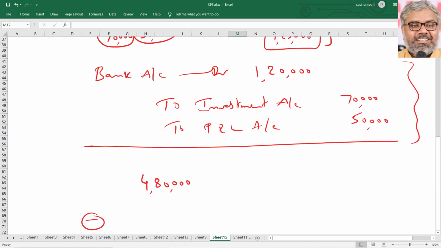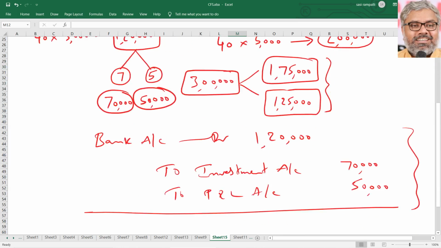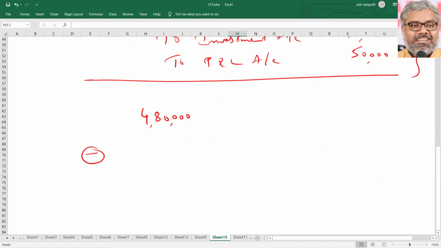Then, how much is the holding company's share in the equity of the subsidiary company on the date of acquisition? First of all, what is the equity of the company? Equity share capital of the subsidiary was 5 lakhs, isn't it? 5,000 into 100. In that, 60% means definitely 3 lakhs is the holding company's share in the equity share capital of the subsidiary.